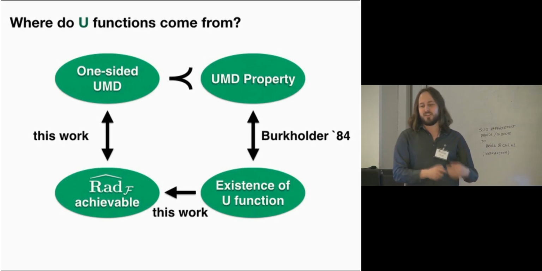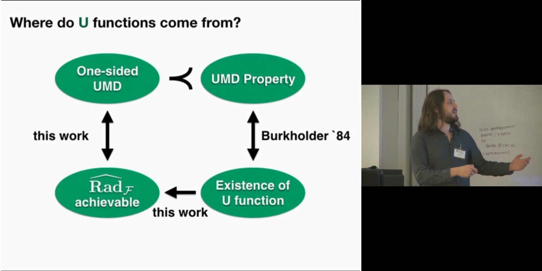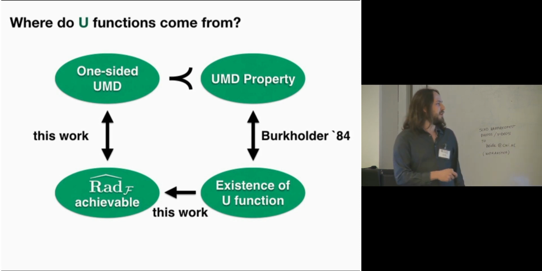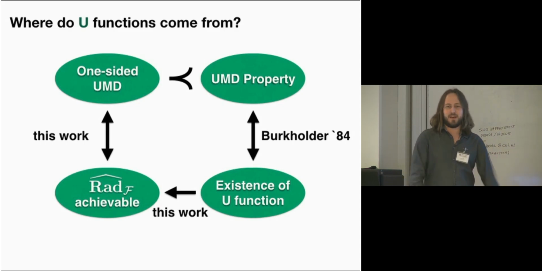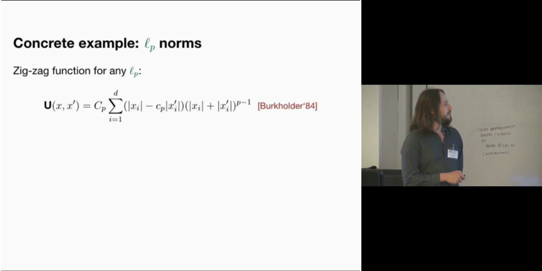But luckily, for all of the classes we're interested in, these all satisfy UMD with good constants. So we can apply these to develop efficient algorithms to get the Rad hat bound. To give a concrete example, if we're interested in LP norms, we can use this special potential developed by Burkholder in the context of our algorithm.